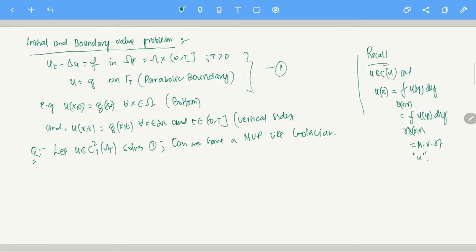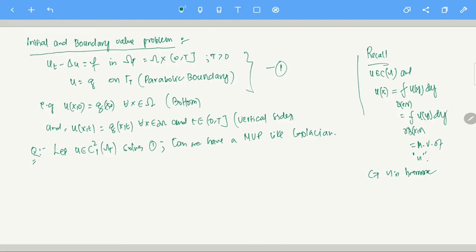So essentially what it is saying is, if you want to calculate the value of u at the point x, you just look at the mean value of u in the ball surrounding x. That gives u(x), and this is an if and only if condition. If u is continuous and u(x) looks like this, that implies u is harmonic, and vice versa. If u is harmonic, then of course u(x) will look like this.